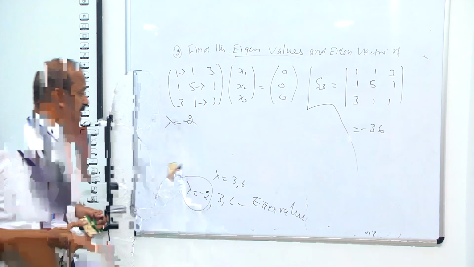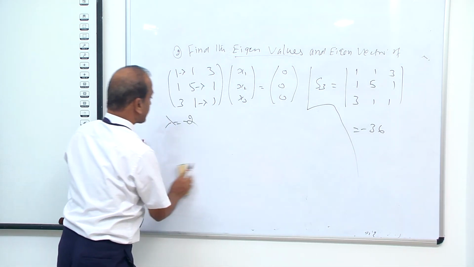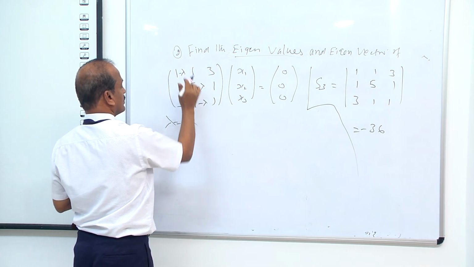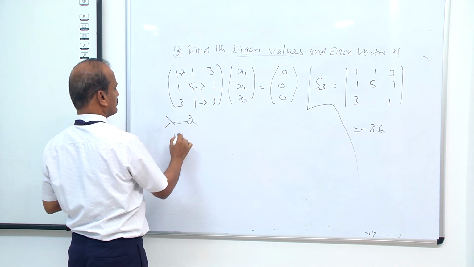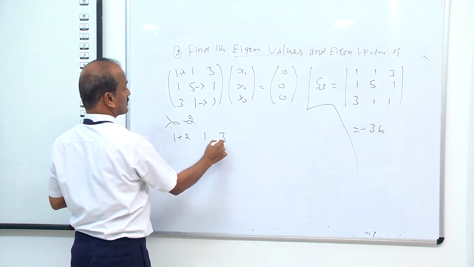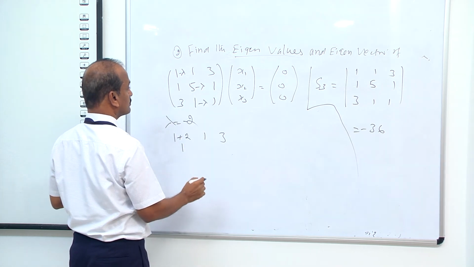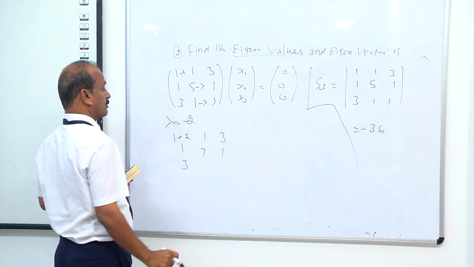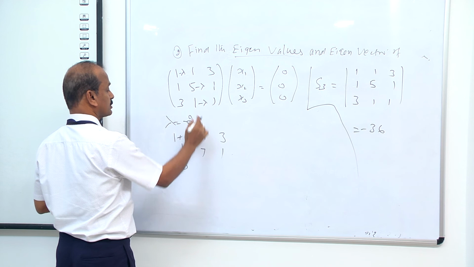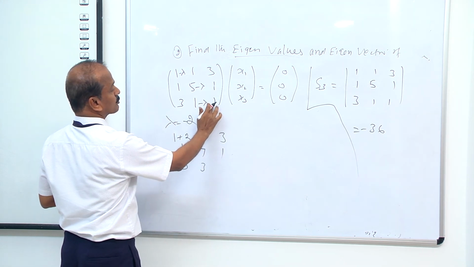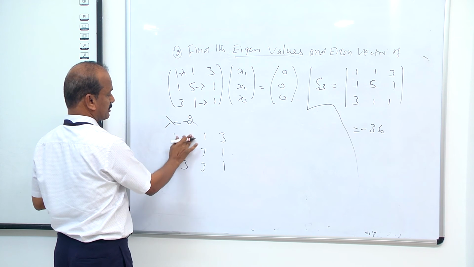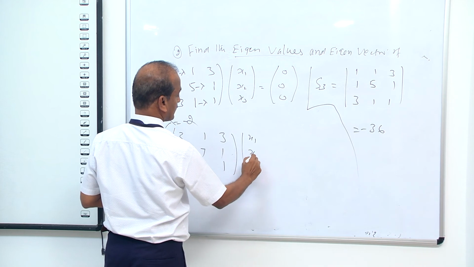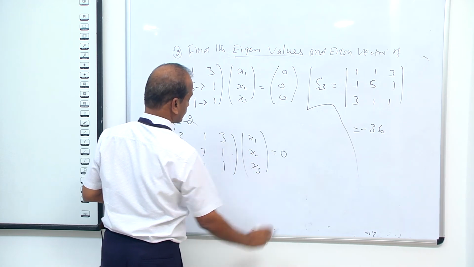Substituting, the matrix becomes 3, 1, 1; 1, 7, 1; 3, 1, 3, multiplied by x1, x2, x3, equal to 0.